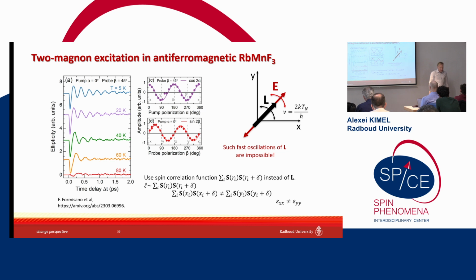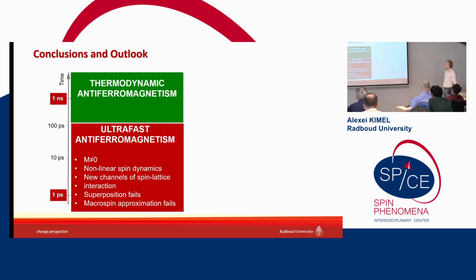In the case of antiferromagnets, it's called the macrospin approximation very often, but unfortunately, it's very often also misinterpreted. We have to correct ourselves. What we mean is a failure of, we don't say that micromagnetic simulations will fail. We don't claim that atomistic simulations will fail. We don't do them. What we claim is, if you describe spin dynamics at the edge of the Brillouin zone, you will be in danger if you use L.